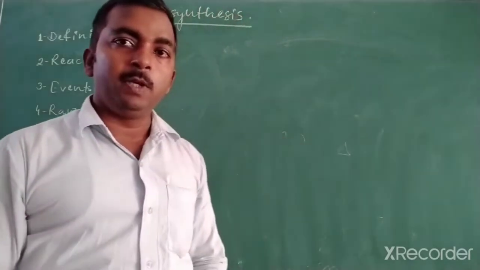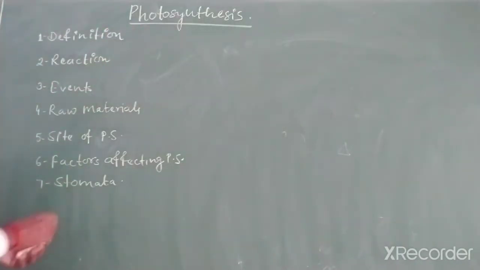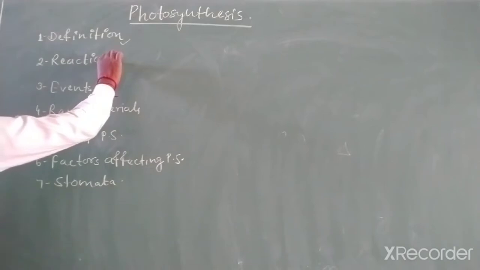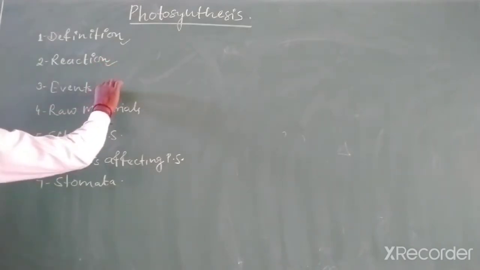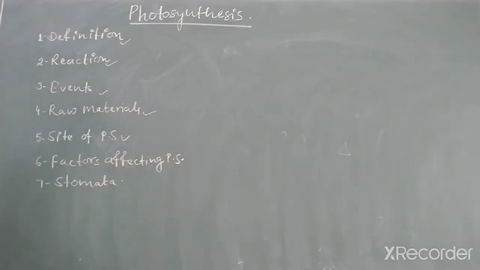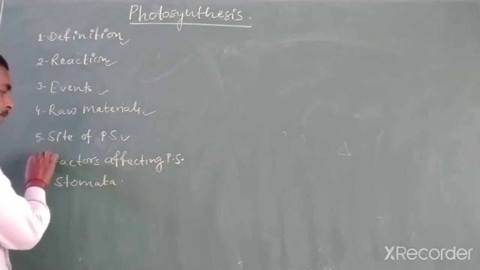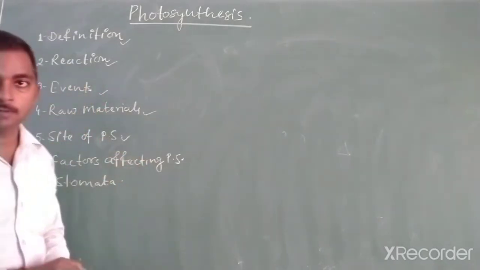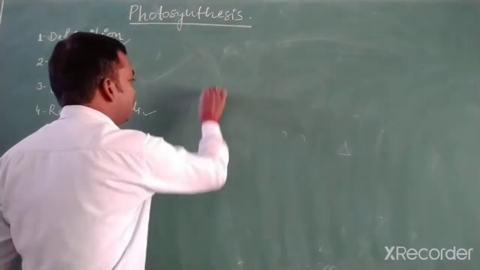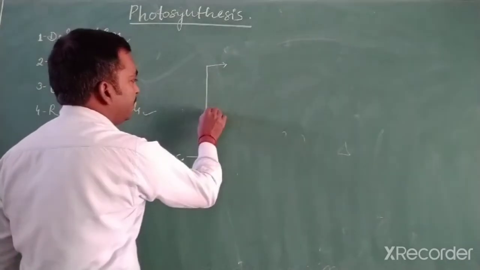In the previous video we discussed photosynthesis, and the first topic, that is definition, has been completed. Reaction, events, raw materials, and site of photosynthesis are also done. Now in this segment we are going to discuss the factors affecting photosynthesis. There are a number of factors that affect the rate of photosynthesis.